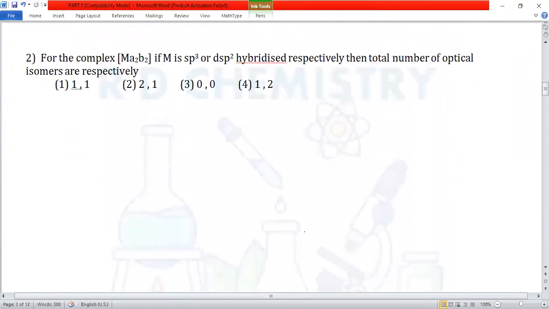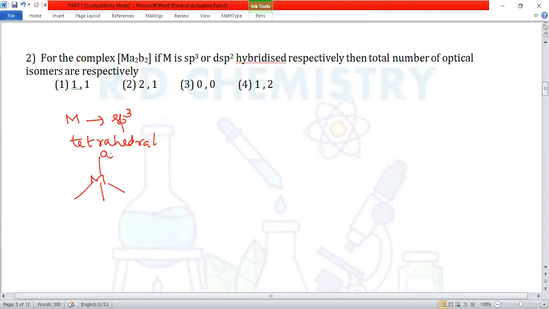Question number 2. For the complex Ma2b2, if M is sp3 or dsp2 hybridized respectively, then the total number of optical isomers are respectively. If the metal is sp3 hybridized, then it has a tetrahedral shape. That is the central metal atom, then 4 ligands are there in the 4 corners of the tetrahedron.